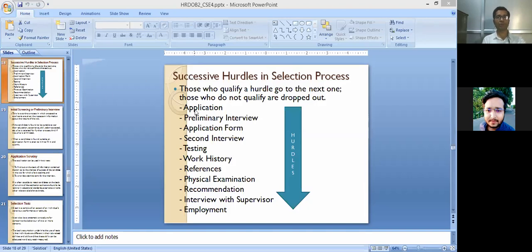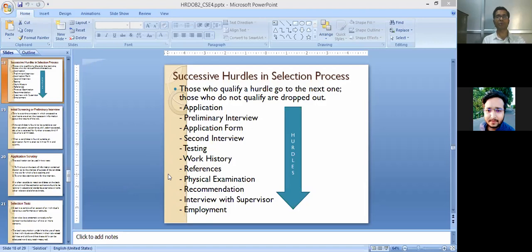So I am going to move one by one through the hurdles, so that we develop knowledge about those hurdles, how the organization conducts these selection process hurdles, what the appropriate function is, as well as the advantage and disadvantage of each hurdle. But at first we must understand that the selection process is only a negative term.